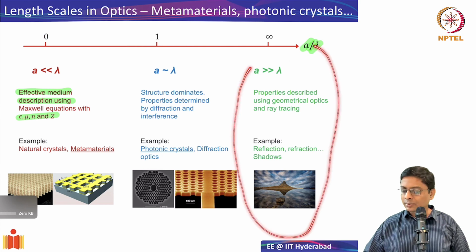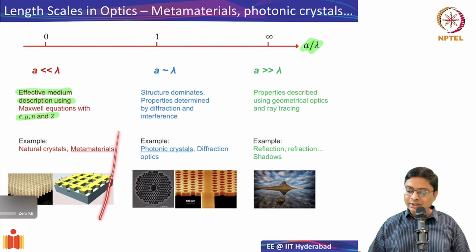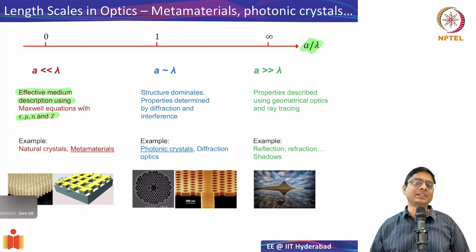This is the photonic crystal regime where we have to worry about interference and diffraction and so on. We can calculate band structures, we can analyze this. And if you have A much, much smaller than lambda, then we can look at metamaterials, or even natural crystals are similar to this. So you can have this scenario.